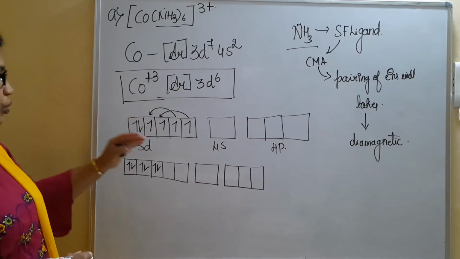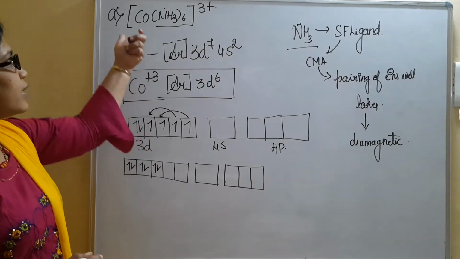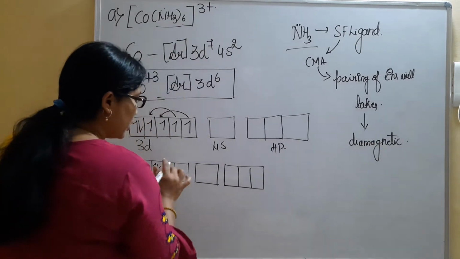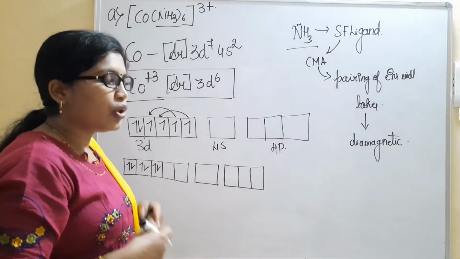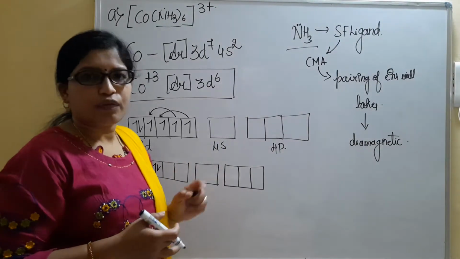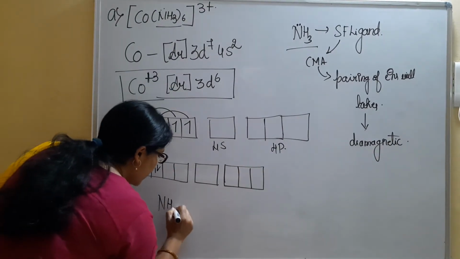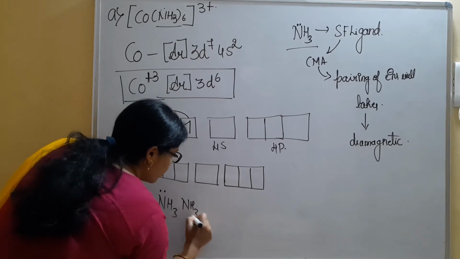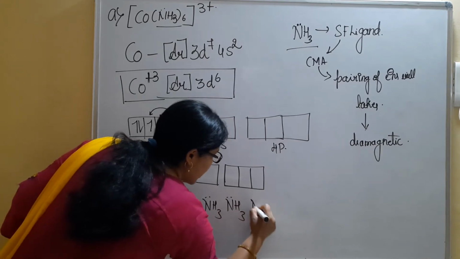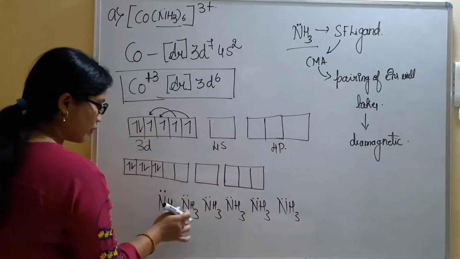Now I must give space to the 6 ligands to approach the d orbital of the transition metal cobalt. 6 NH3 are approaching. I need 6 empty orbitals for them to approach with their pair of electrons. Finally, they will form a coordinate bond. So 1, 2, 3, 4, 5, 6.